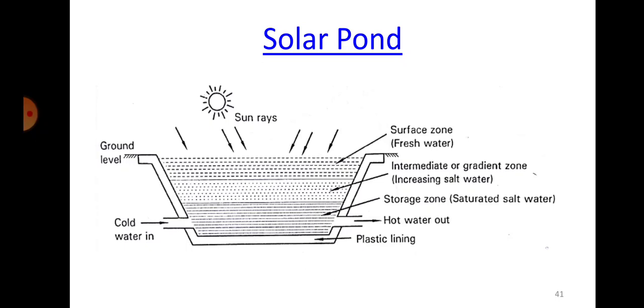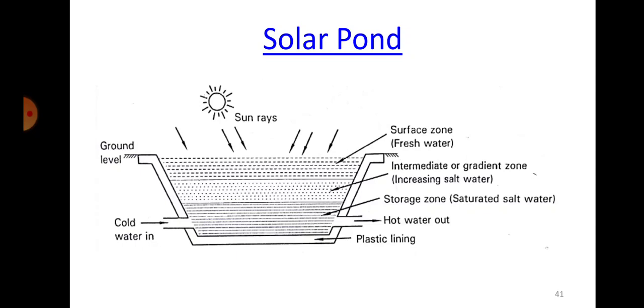If you generally see a river or a pond, you would see that even though the pond is being continuously subjected to solar radiation, that is solar energy, the pond will not get heated up. I don't know whether you people have observed this phenomenon or not.